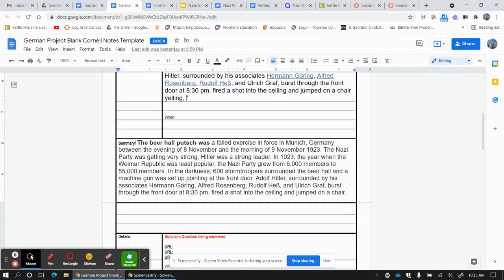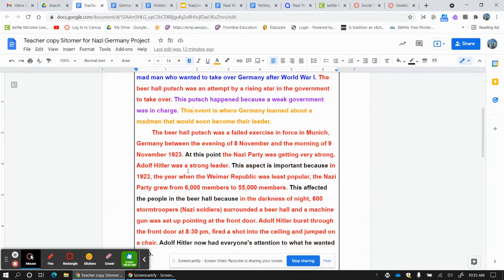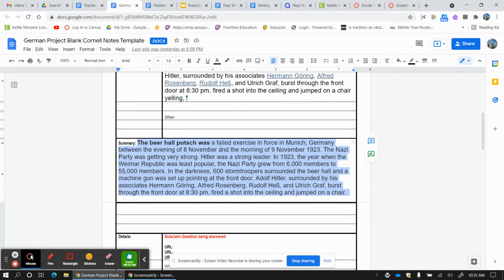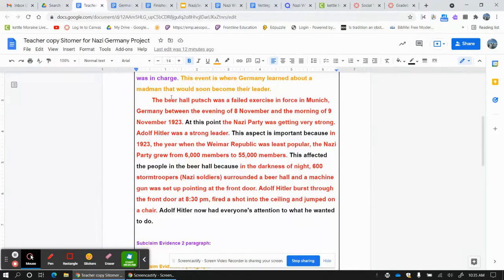Next, I'm going to take this, literally copy it, and paste it right here. But as you notice, mine's a little different, because now I have to go through it and make sure it makes sense. I need to add some more of my words into it and put connectors in there. So just like my notes, the Beer Hall Putsch was a failed exercise in force in Munich, Germany between the evening of 8 November and the morning of 9 November 1923.